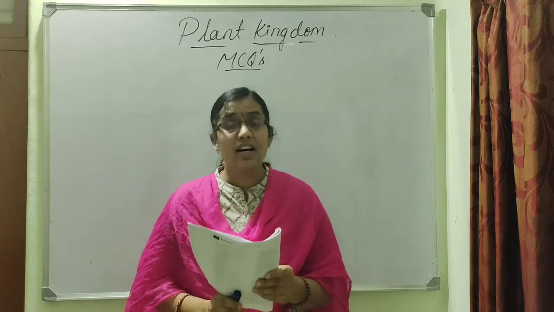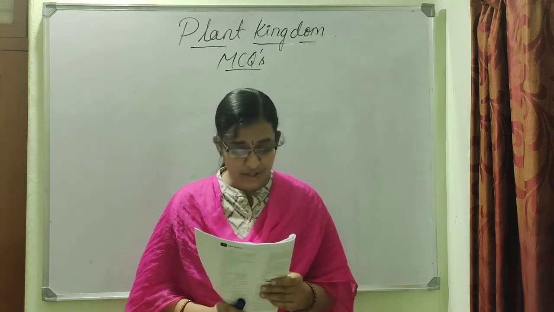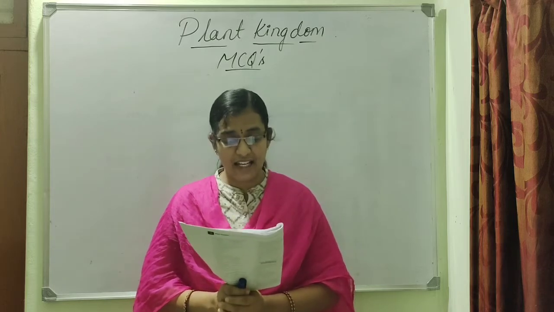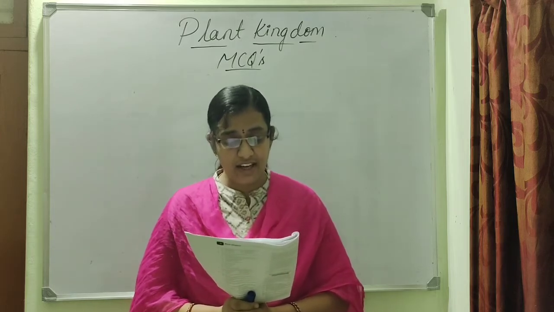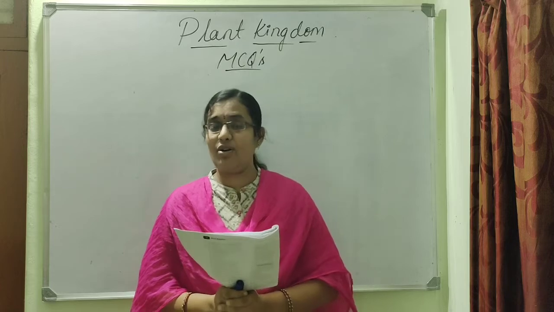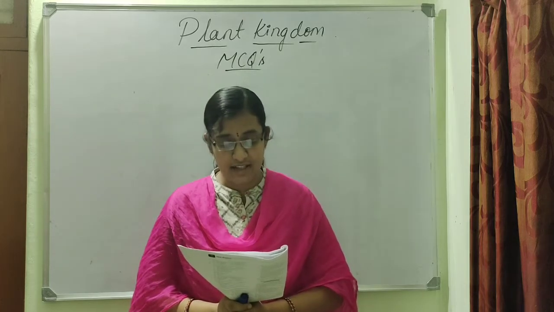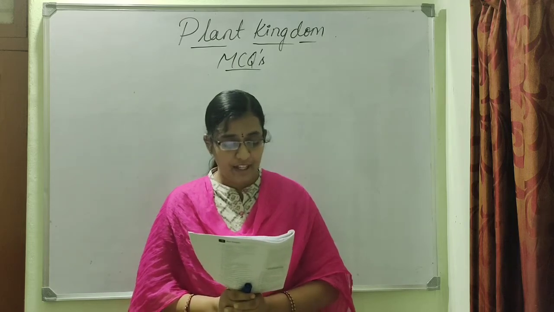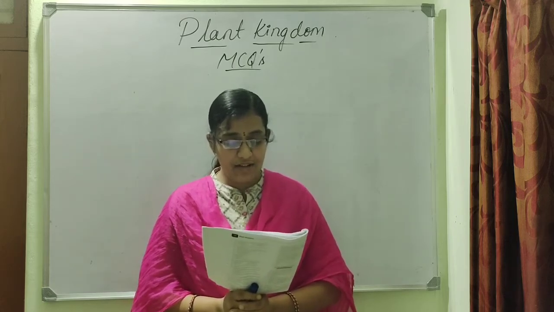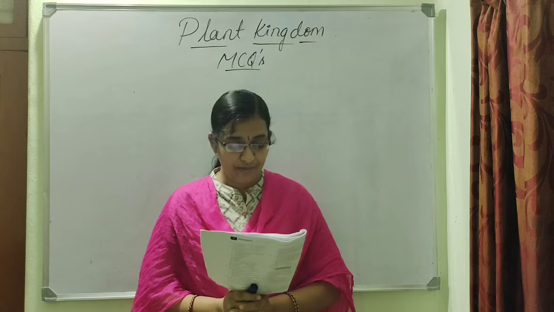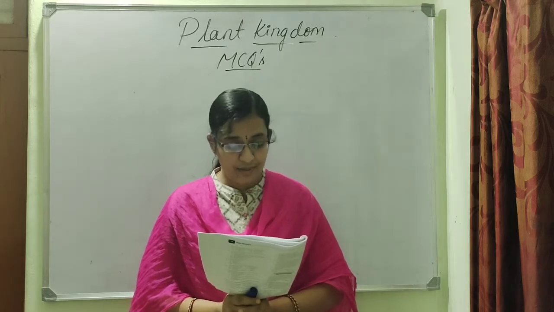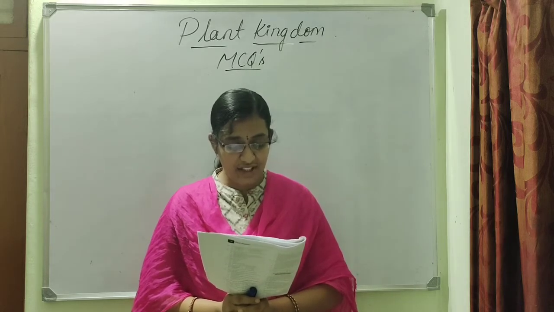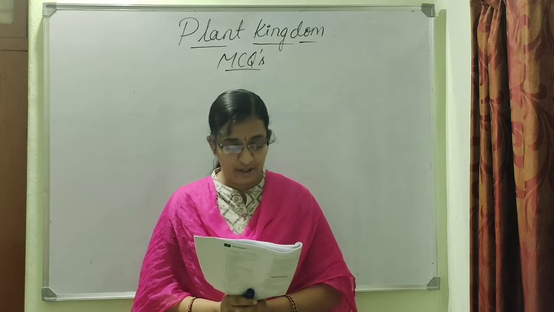So which is the right option here? Option 4, that is they possess archegonia with outer layer of sterile cells. In bryophytes, archegonia are surrounded by the sterile cells. Option 4. Next, angiospermic plants are characterized by the presence of 1. Triploid endosperm, 2. Double fertilization, 3. Diploid endosperm.